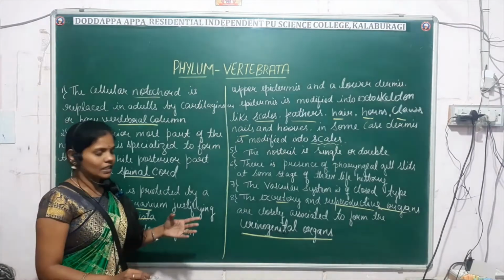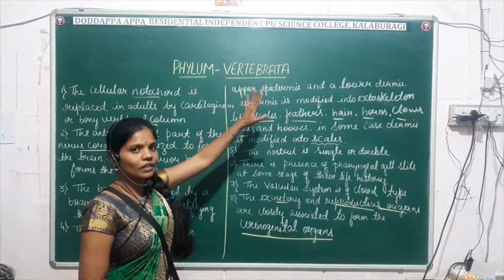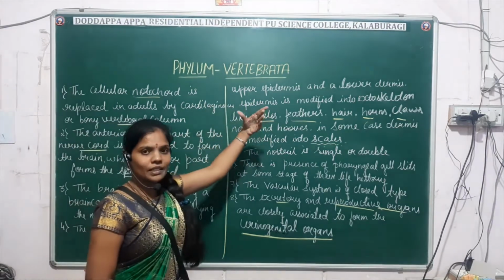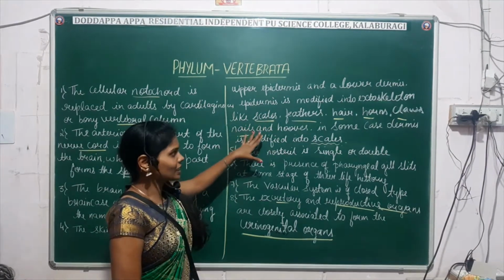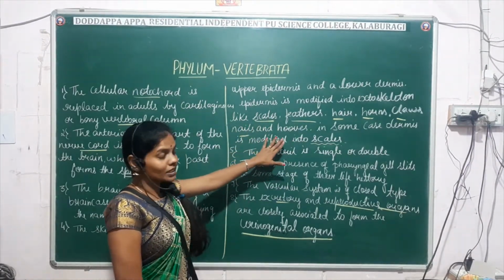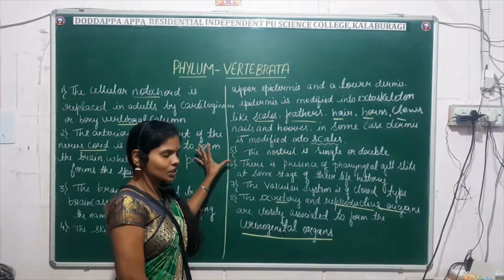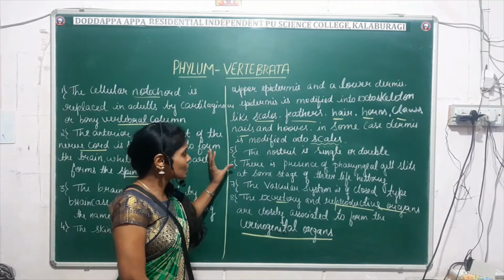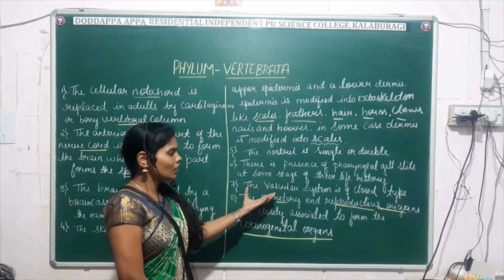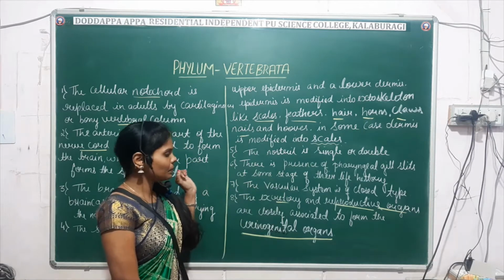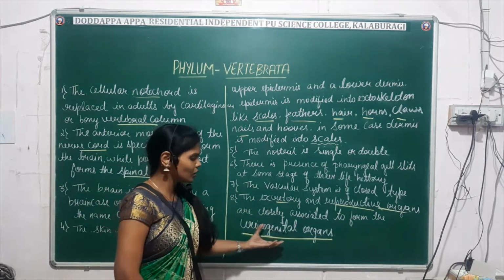Again, the skin is made up of the upper epidermis and the lower dermis. The epidermis is modified into skeleton like scales, feathers, hair, horns, nails, etc., and the dermis is modified into scales. Nostrils are single or double, pharyngeal gill slits can be seen at some stage of life, and the vascular system is of closed type. The excretory and reproductive organs are closely associated to form the urogenital organs.